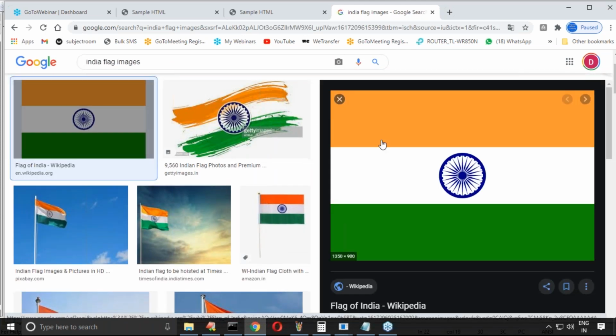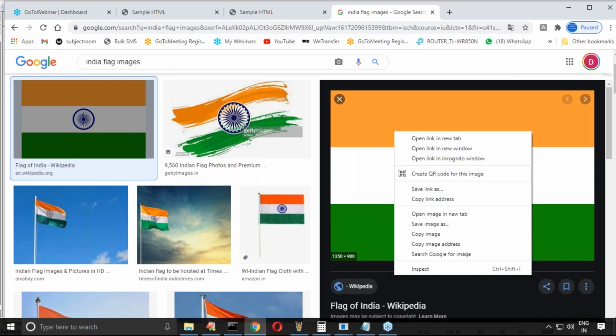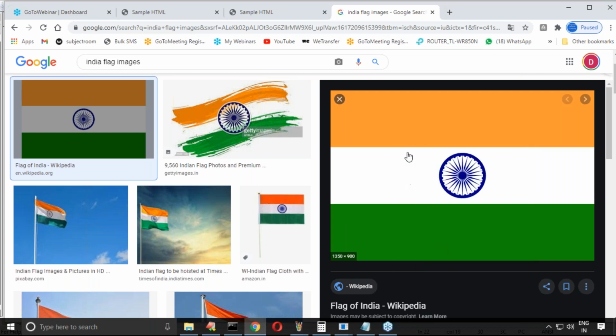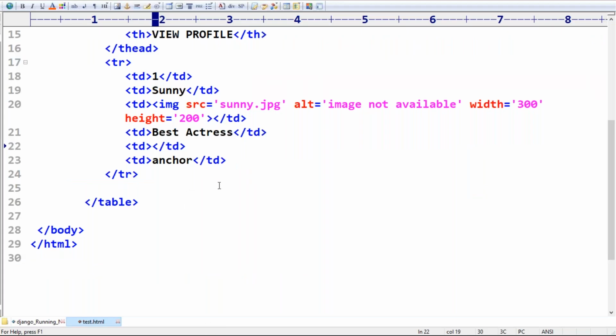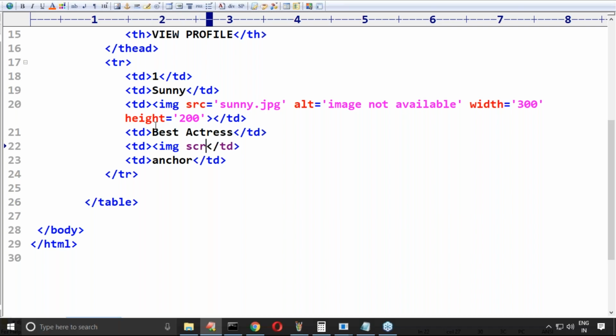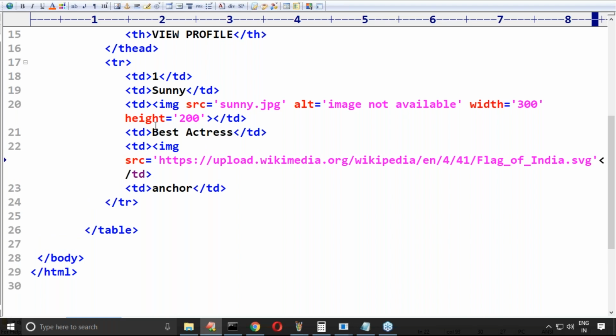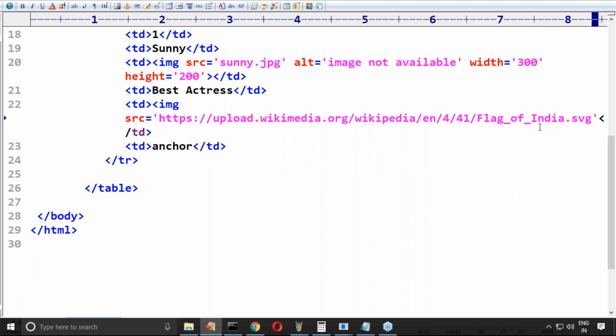So what we have to take, you can copy paste the image, or you can use the link also, no problem, right? Copy image address. I took this one, sir. Now here again it is the image or not? Yes, again it is the image, sir. Image tag, src is equal to the link. I'm trying to take a big image tag.